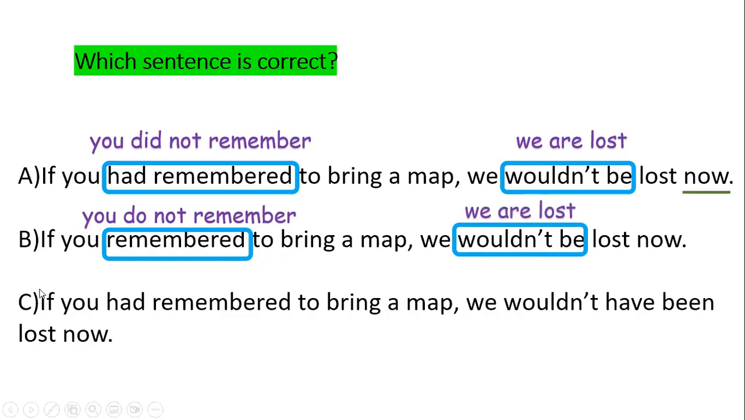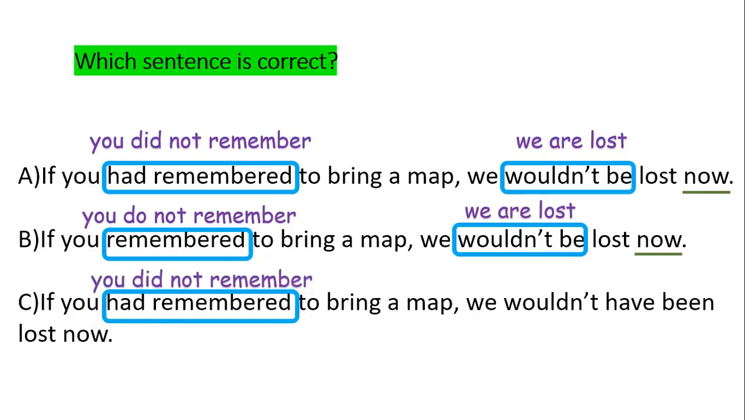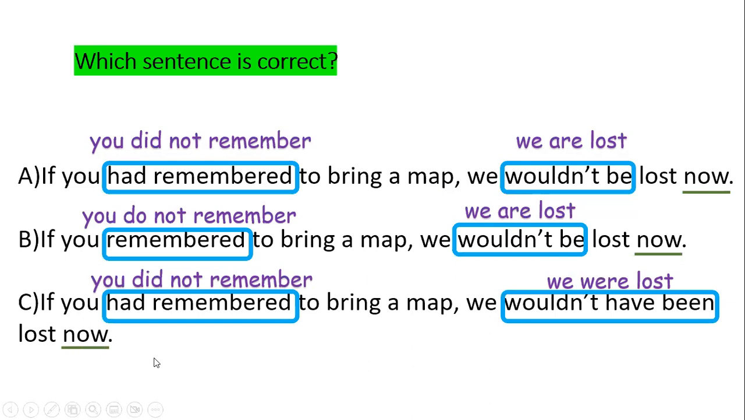It makes sense, right? The last one, if you had remembered in the past, which makes sense. You did not remember in the past. And then this one, wouldn't have been lost now. This is totally wrong, because if you think about the word now, it doesn't make any sense. We were lost and we're talking about the past, so we can't have the word now. So of course the correct answer is A, the only one that makes sense here.